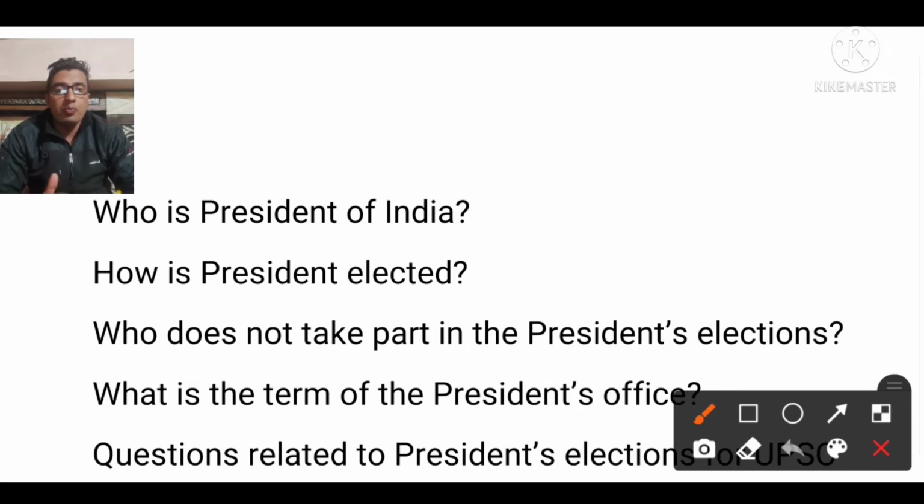We are going to implement the parliamentary form of government in India, where, like the queen at that time, the president is the nominal head of the country, and the whole power is vested with the prime minister and the council of ministers. We are going to adopt the parliamentary form of government. That is what Dr. Rajendra Prasad suggested, and we adopted it in the same manner.